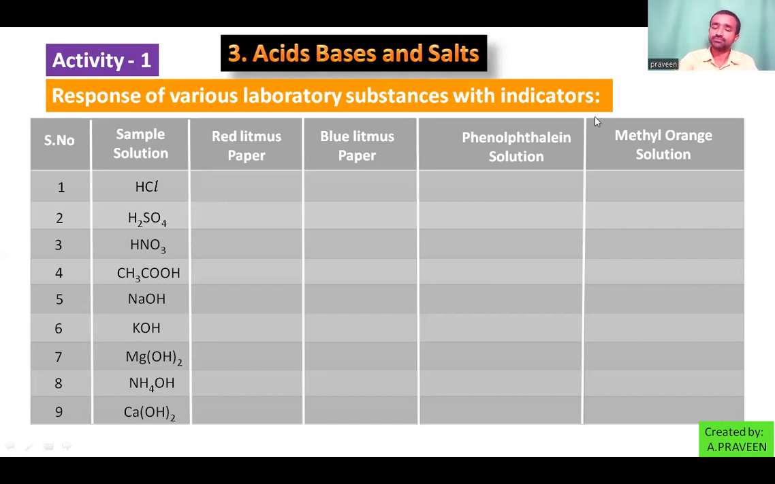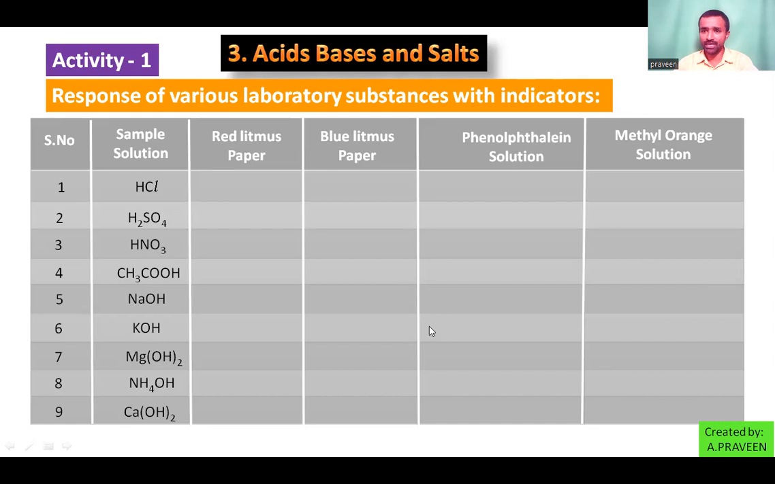Then we use the indicators one by one. Suppose all the substances are collected. Suppose I am using only red litmus to know the nature of these solutions. So I'm going to introduce that red litmus into the HCl. Then observing the color of that litmus paper, red litmus remains red in color in HCl. So what can you decide?